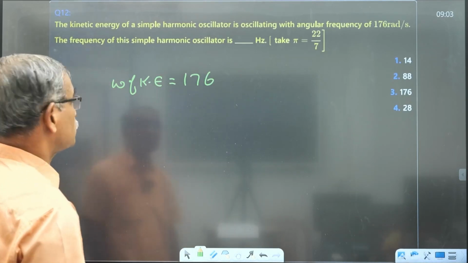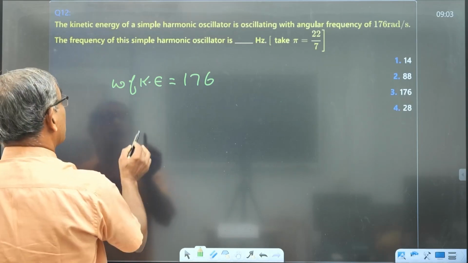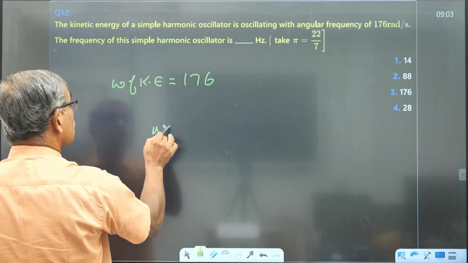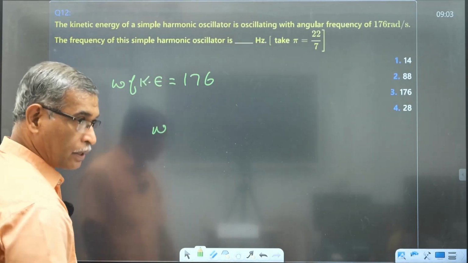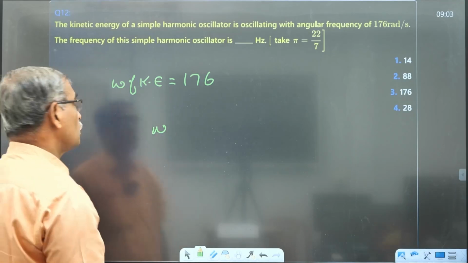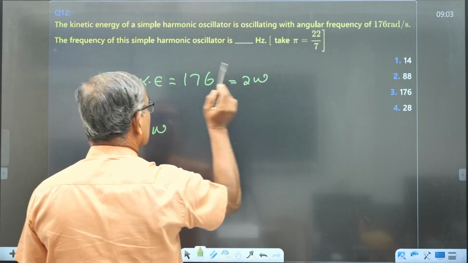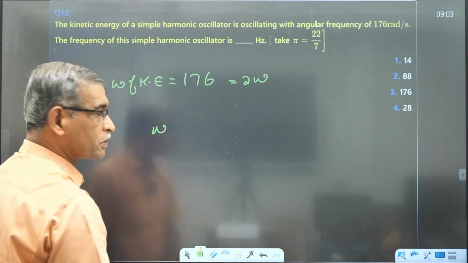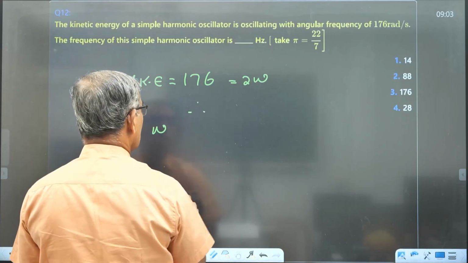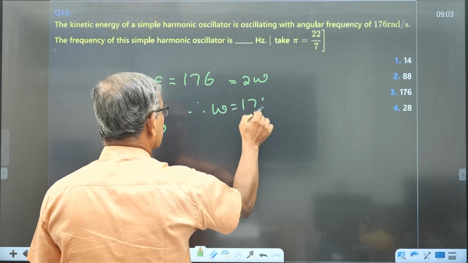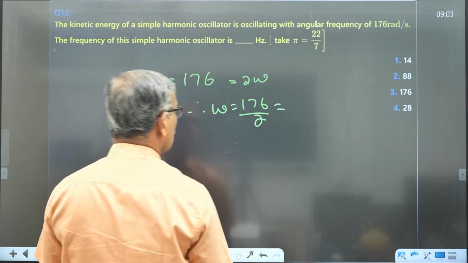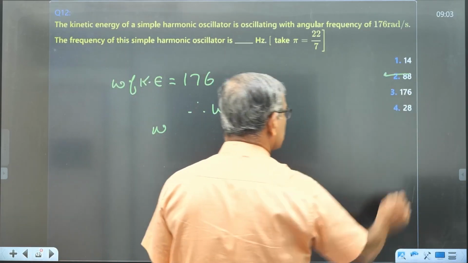Now, the question is the frequency of the oscillation. The kinetic energy frequency is equal to 2 omega. Therefore, omega is equal to 176 by 2, 88. So the option is 2.